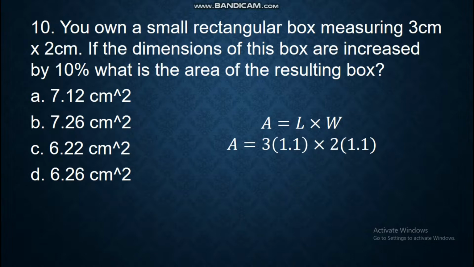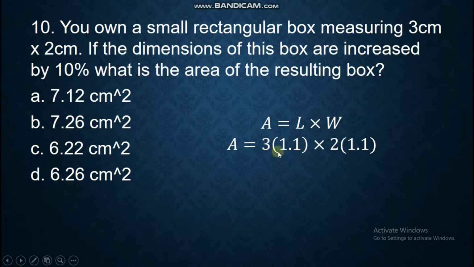Meaning 100% plus 10%. And that is the change. Now in this case, this is the reason why I multiply it by 1.1, because you have this as 3, the 100%, which is 3, plus it is increased by 10%, which is 0.1.